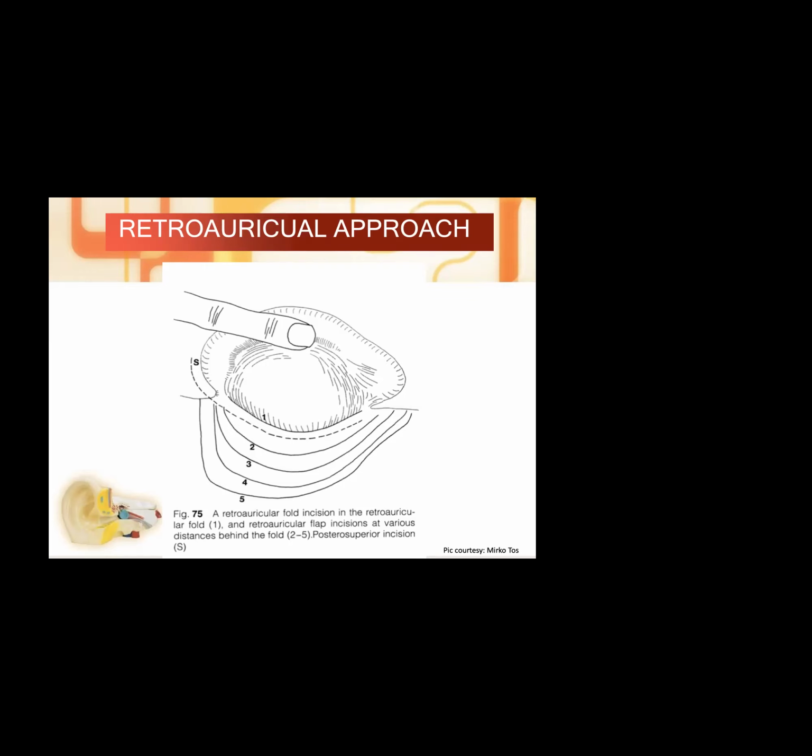Now, keeping in mind how we have to approach the mastoid, or the extent of the surgery and the flap we have to raise, we can put various incisions, which are 1 centimeter, 2 centimeter, 3 centimeter, 4 centimeter behind the retroauricular fold. These are known as retroauricular flap incisions. Another thing we have shown here is the postero-superior incision. We will be seeing all these things in detail.